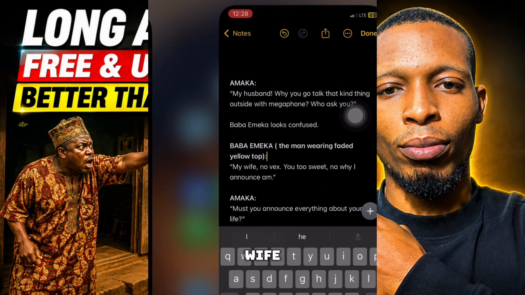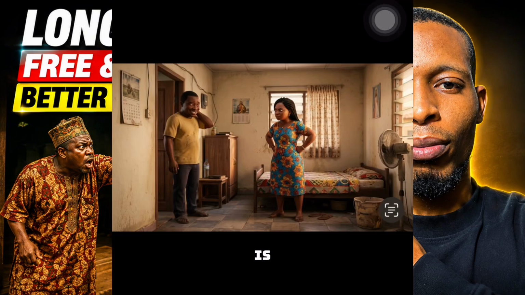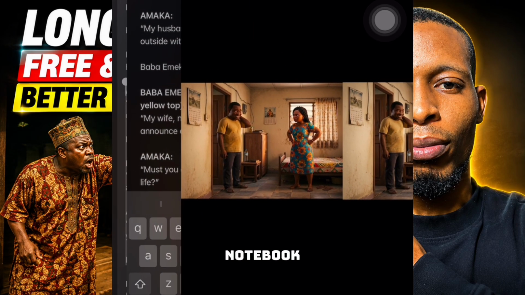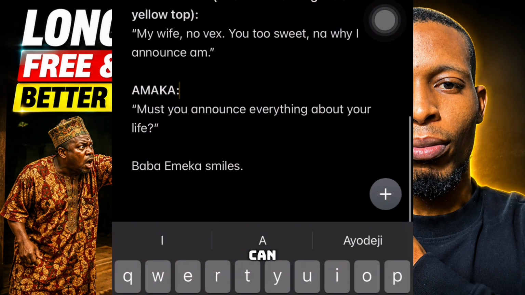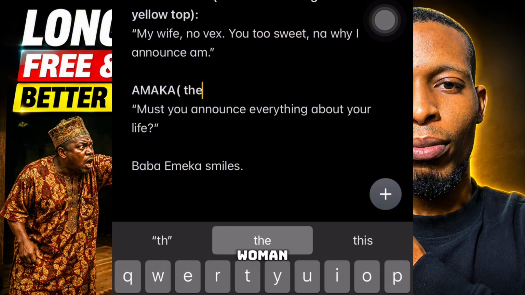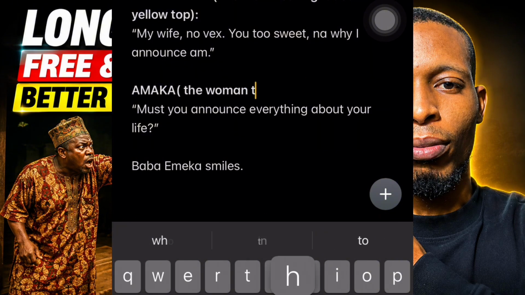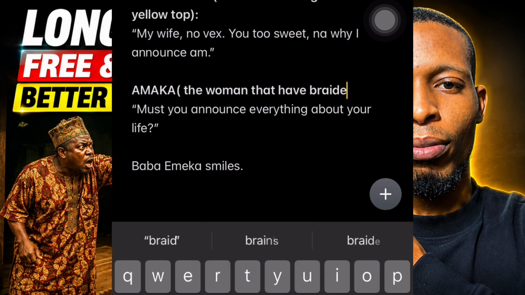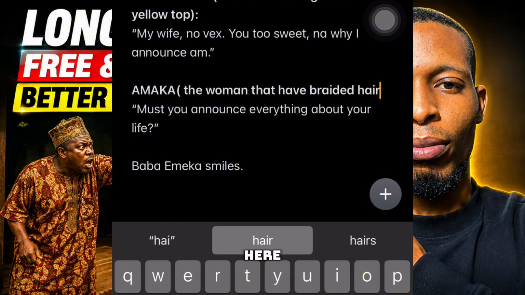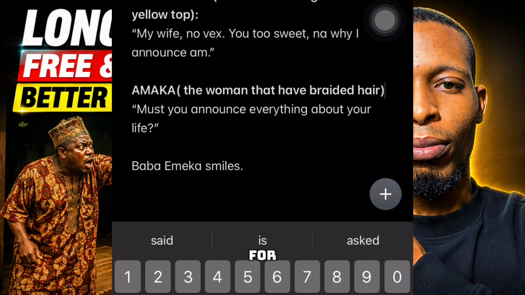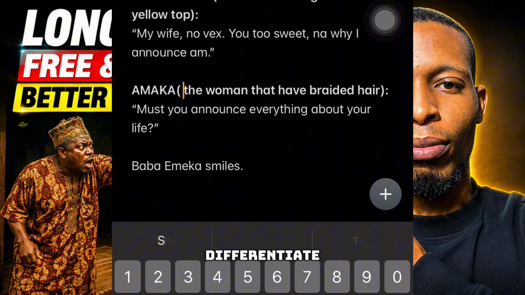So Amaka is the wife. Let us look at the picture. Now this is the scene 2 image. Baba Emeka was wearing yellow. What we can use to differentiate the wife here is that she is the woman with braided hair. Then go back to our notebook. For the wife, we can just say the woman that has braided hair. So at least that is enough to differentiate the woman.